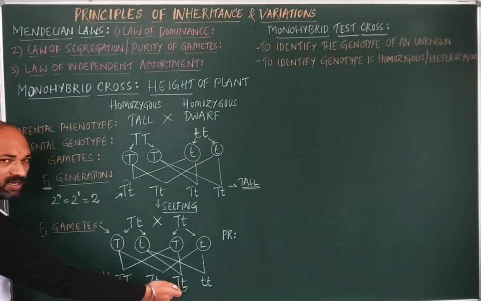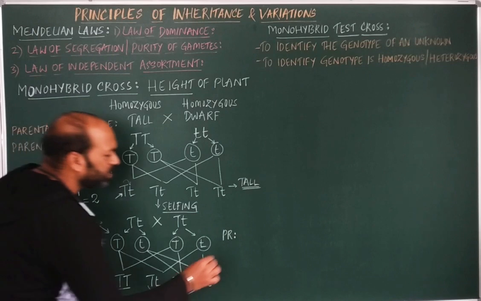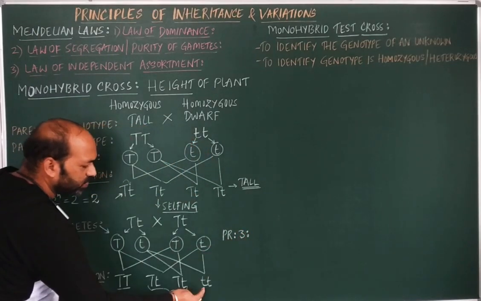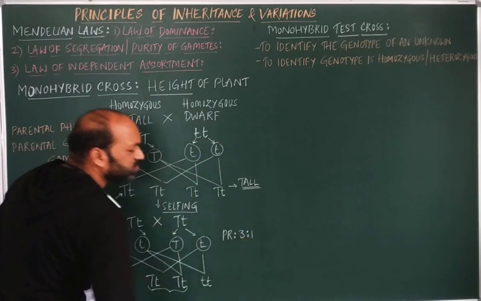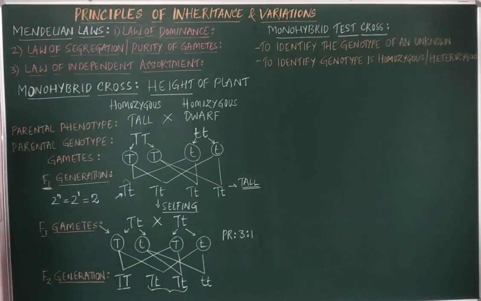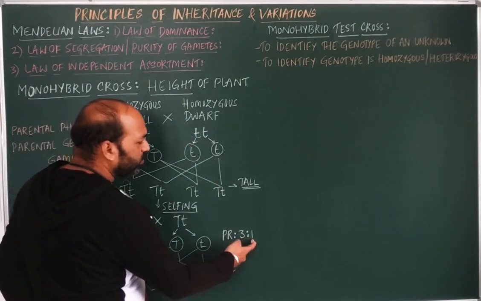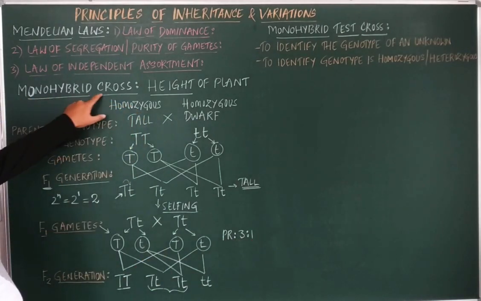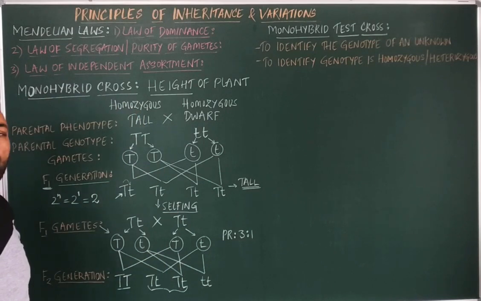Phenotypically, all the 3 are the same. So there are totally 3 tall individuals and 1 dwarf individual. This is the phenotypic ratio, 3 tall and 1 dwarf. So the phenotypic ratio of a monohybrid cross is 3:1.